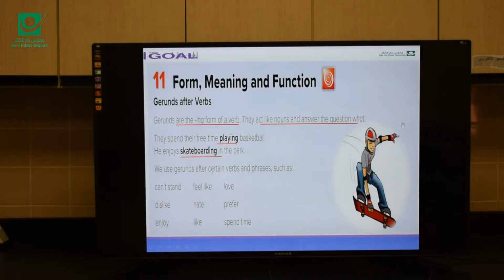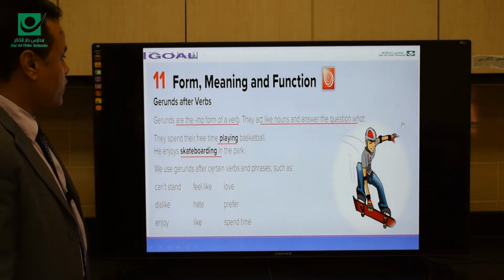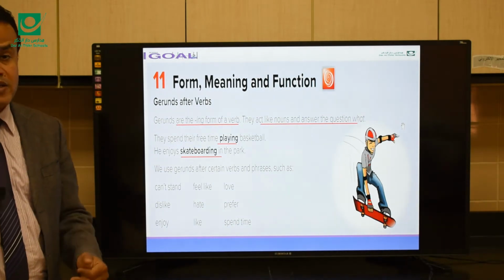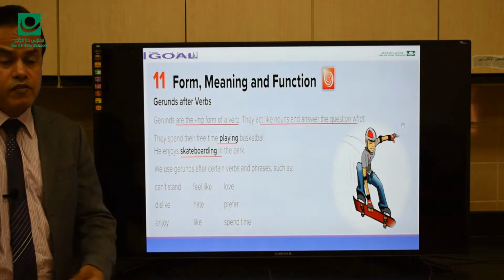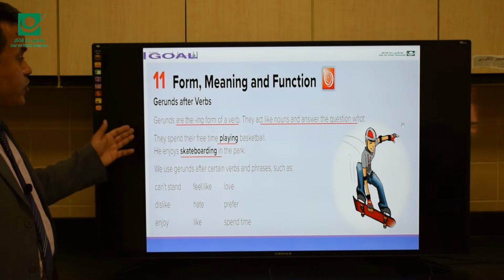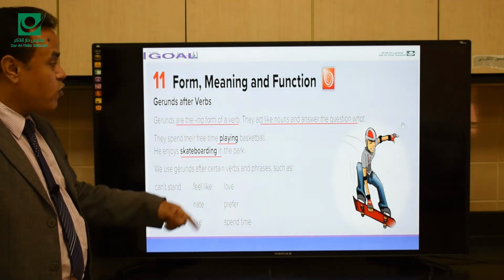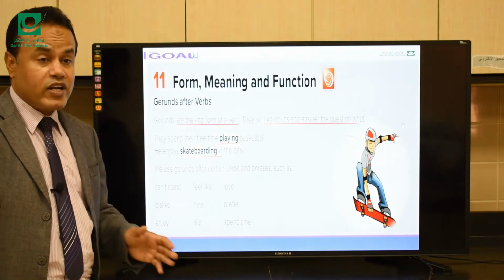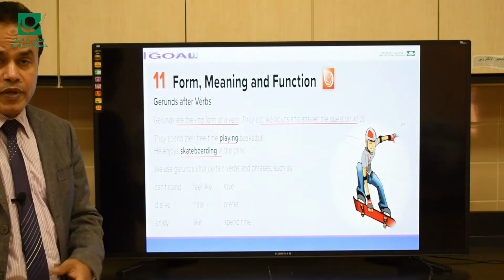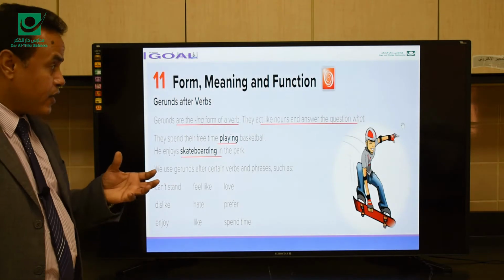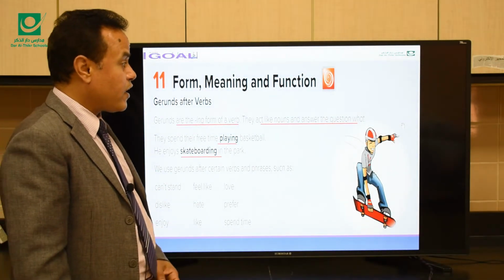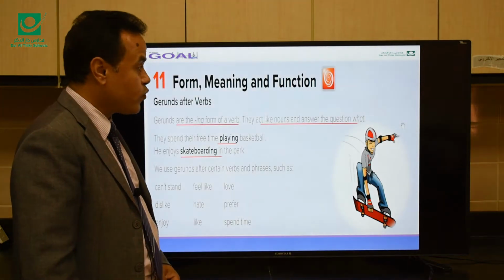Form, meaning and function, gerunds after verbs. You're gonna use a verb plus ing after certain verbs. For example, gerunds are the ing form of a verb. They act like nouns. You can say reading is my favorite hobby. Reading here is a gerund and it's a noun. Okay, it acts like a noun. And another, answer the question what.